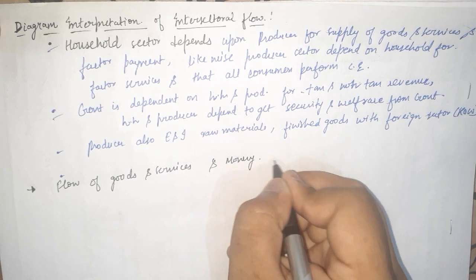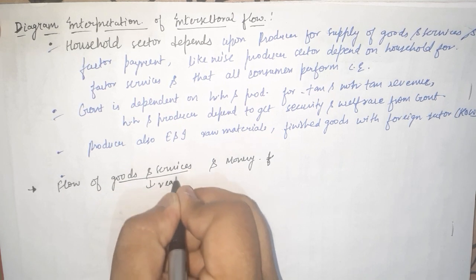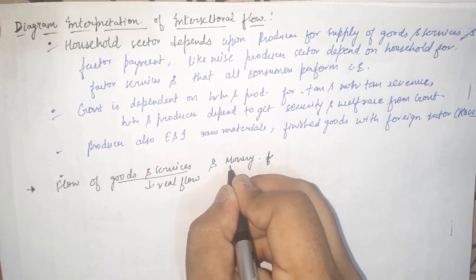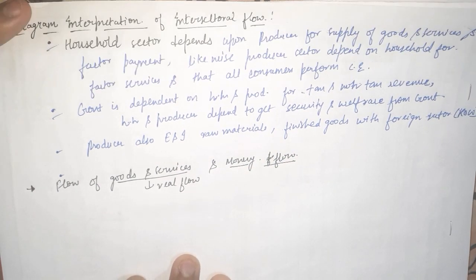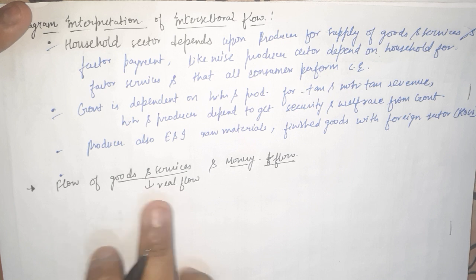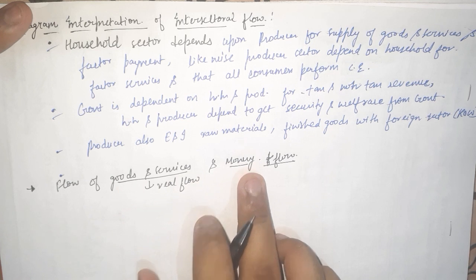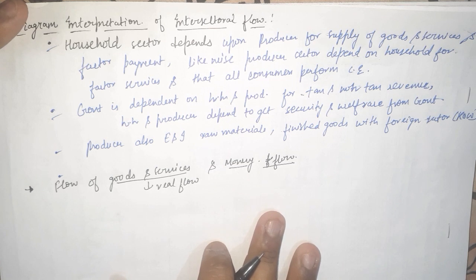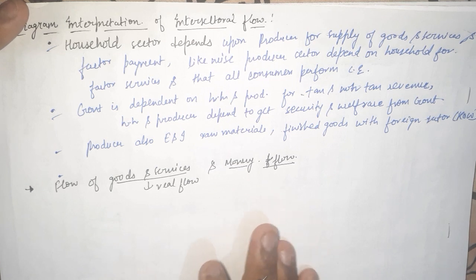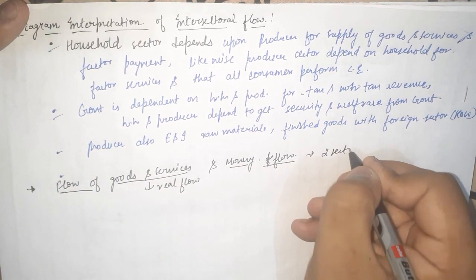I have told you that the goods and services flow is called real flow and this is called money flow. So there are two types of flows.